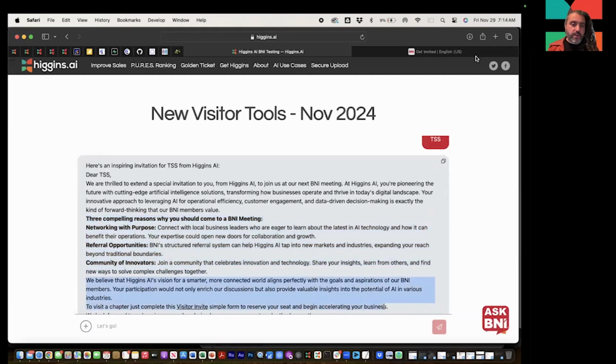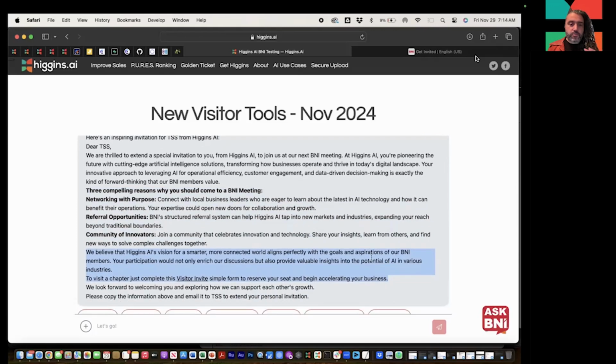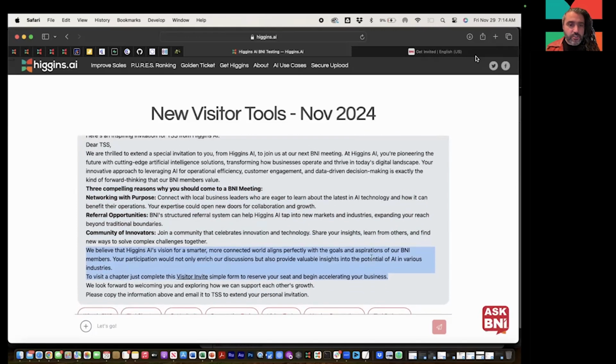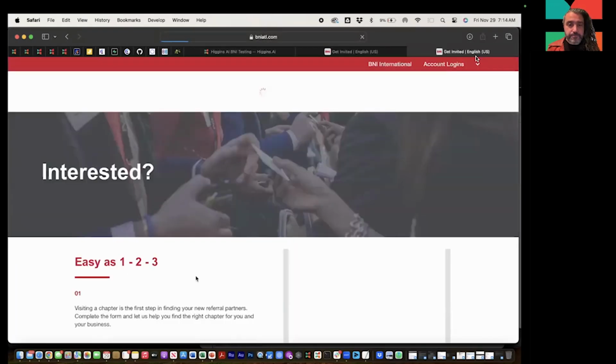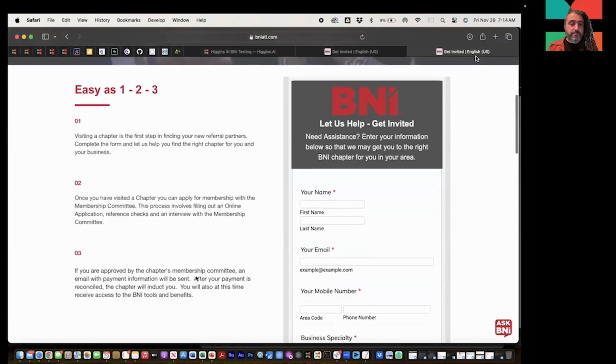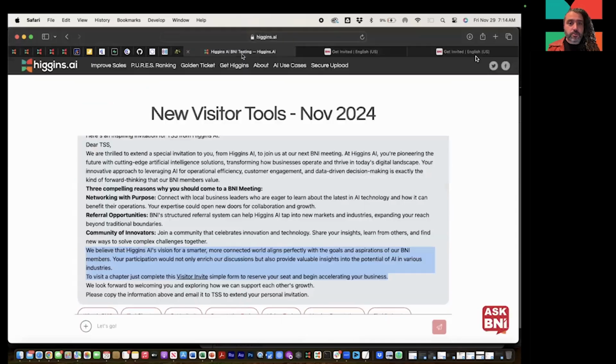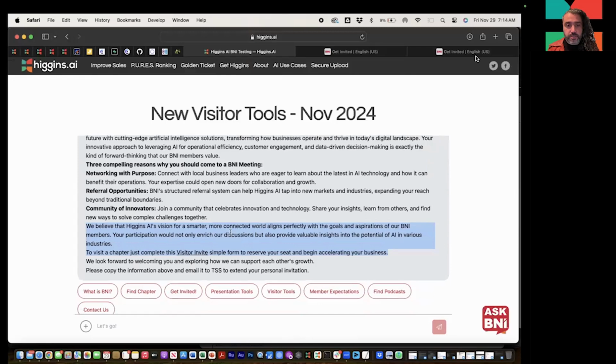Now, we also then finalize with, hey, if you just want to come to this chapter, we think that your Higgins is a great match for your chapter and perfectly aligns with the goals of our chapter. Just click on this visitor invite. Now, this can lead to a visitor invite page. You could put the link into your invite page for your chapter. Basically, whatever your executive director and leadership team require you to do. And then finally, we look forward to welcoming you, right?